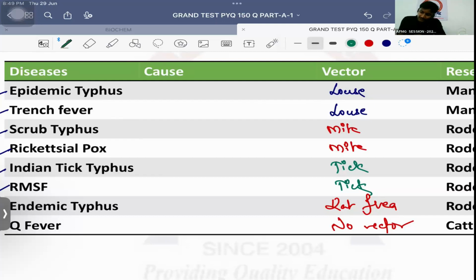Important is epidemic typhus. Epidemic में क्या आता है? P. So the causative agent is Rickettsia prowazekii. Please remember. Trench fever, what is the cause? Trench fever is also known as Quintan fever. So the causative agent is Bartonella quintana. Bartonella henselae is the causative agent of cat scratch disease. दोनों recent question हैं. Quintan fever is not Q fever. Quintan fever is trench fever. ये बात याद रखनी है। तो इसलिए the causative agent is Bartonella quintana.